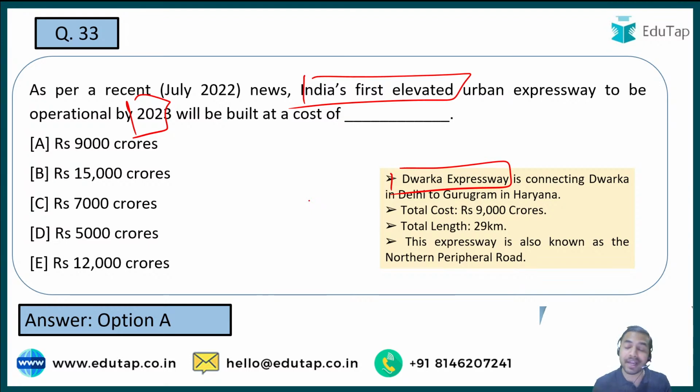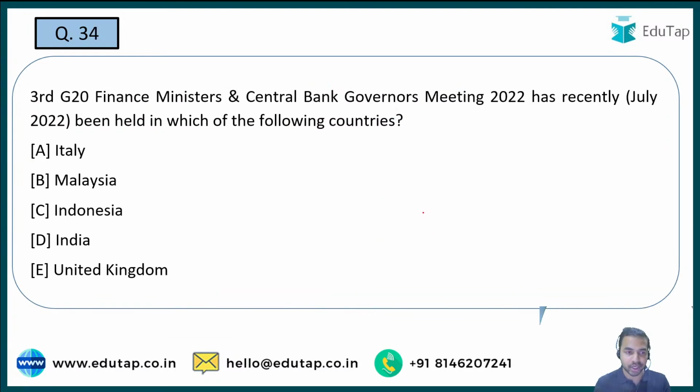Total cost हमें पता है, लेंथ की बात करें तो it is 29 kilometers. This is what you should remember. Let's move on to the next question. So the next question is